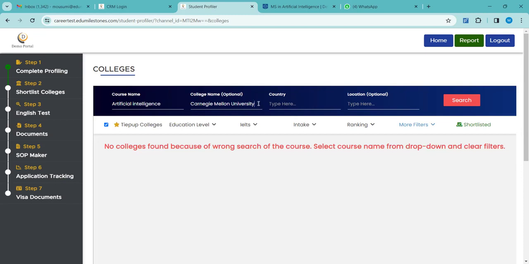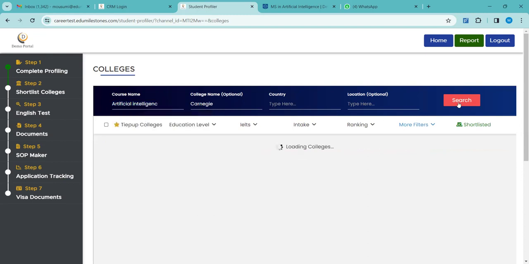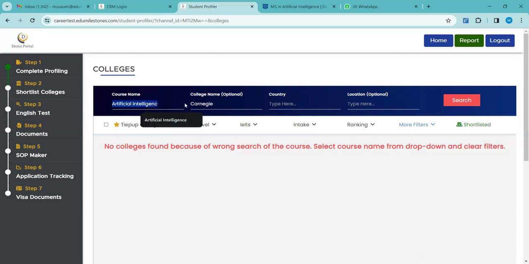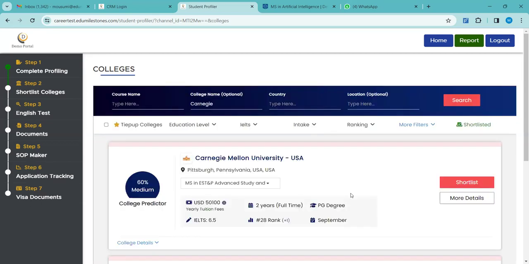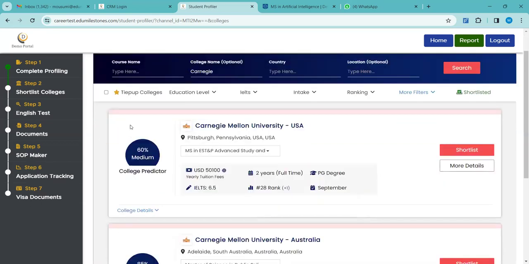Sometimes it happens. Is it because you have clicked tie-up colleges? If we unclick it, oh, maybe yes, sorry, I missed out on that. Yeah, wait, it is still not taking. Sometimes there might be small bugs. And sometimes, wait. Yes. Can you see now?